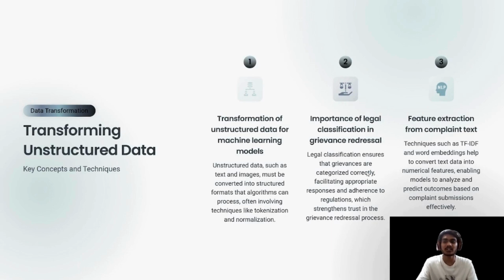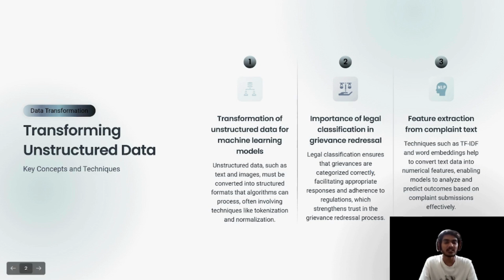Transforming unstructured data, key concepts and techniques. Transforming of unstructured data for machine learning models. Unstructured data such as text and image must be converted into a structured format that algorithms can process, often involving techniques like tokenization and normalization.